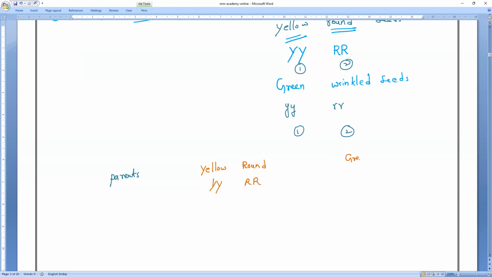Next one, green. What is that? Everybody. So we'll get, what is that? Small y, small y, small r, small r. Now you can see these are the factors of inheritance. Please note it. Factors of inheritance are capital Y, capital Y, capital R, capital R, and small y, small y, small r, small r.